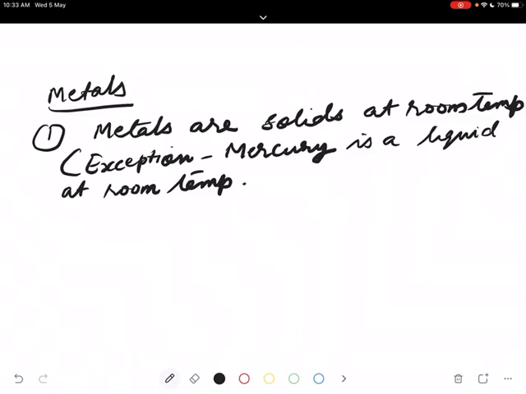And gallium and cesium. Gallium and cesium become liquid at a temperature slightly above room temperature. If you put a little gallium or cesium in your palm, you will see it is melting.